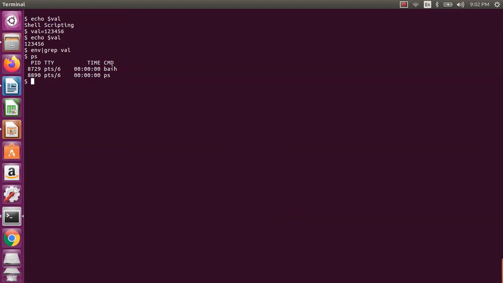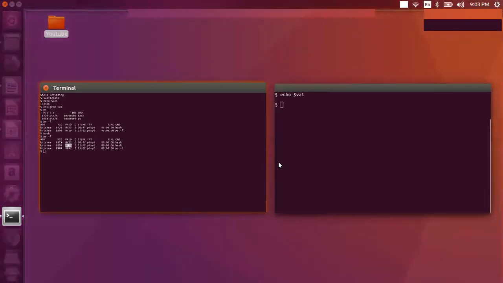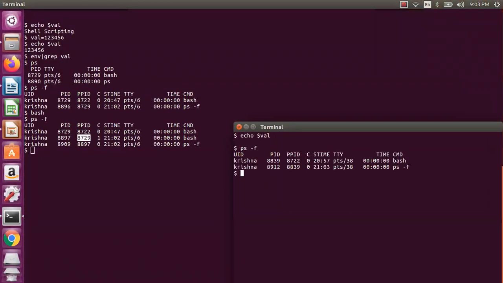Let us assume I want to create a subshell under this shell. I say ps -f, it is better. It will give you whatever is running under this shell. Now I will run another shell under this shell. If I say ps -f, this current shell's PID is 8894, created under 8729, which is the base shell we were running. Everything, of course, will be a child of the init process, which is PID 1.